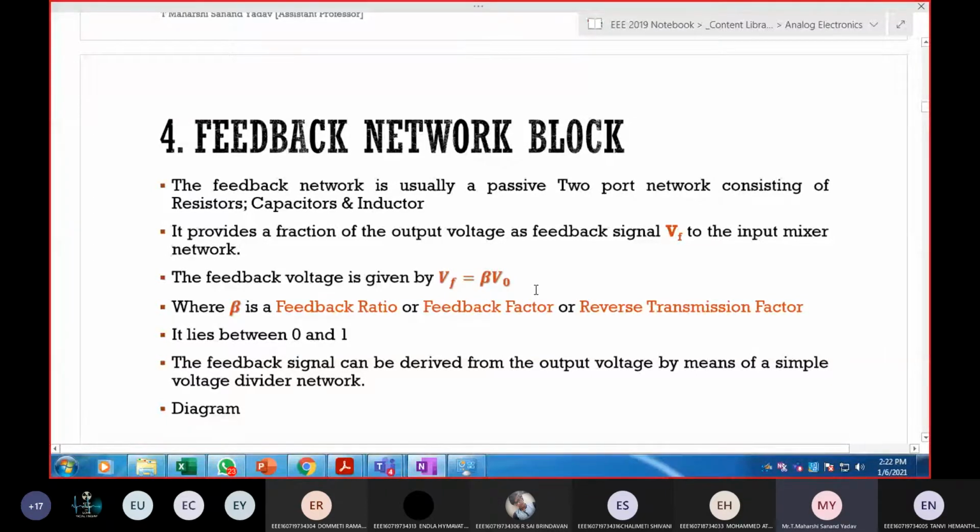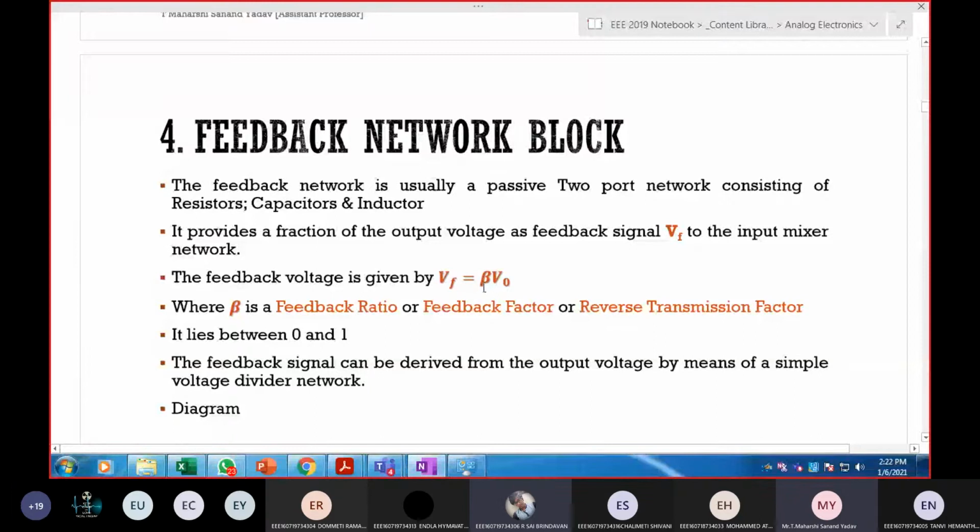So what are the elements that are present in this block? RLC resistors. Okay, passive components are present. What are passive components? Resistors, inductors, and capacitors. Okay. So this feedback factor is denoted with? Beta. Correct. It is denoted with beta.